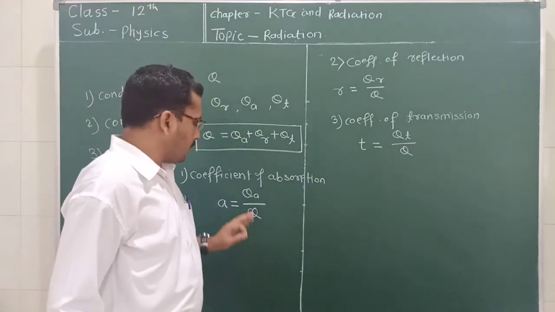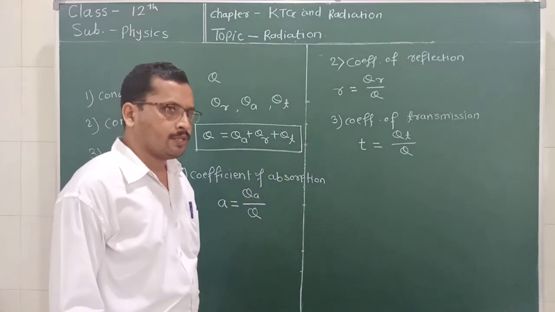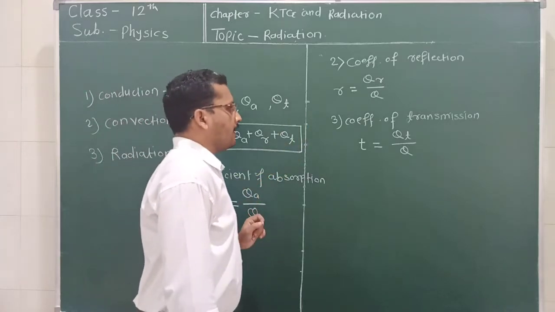Then what is the relation between these three coefficients? We can add these equations.